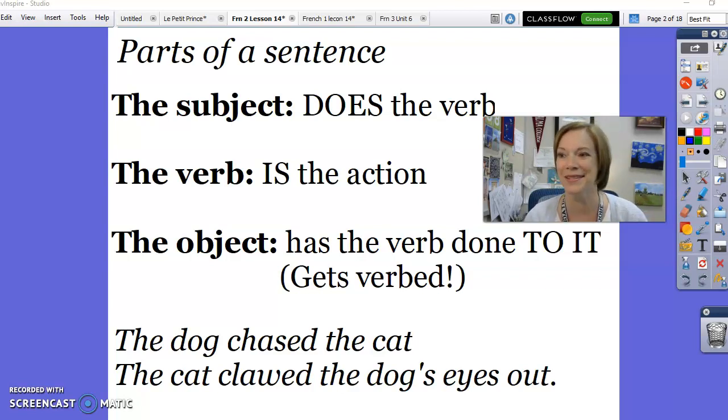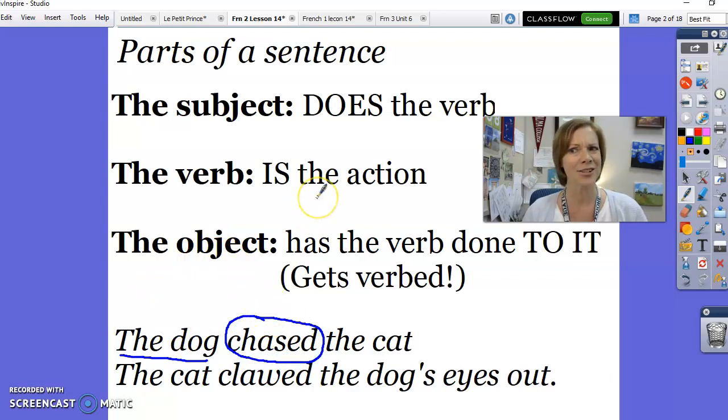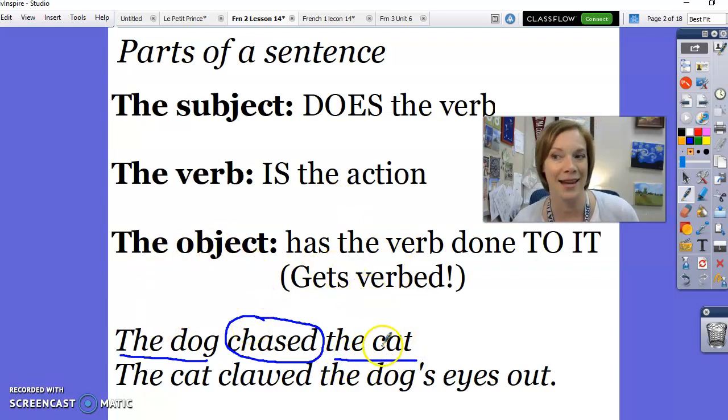So here are some examples en anglais. The dog chased the cat. What is the subject of the sentence? If you said the dog, you are correct because the subject does the verb. What's the verb? What's the thing that the dog did? Chased. That's the verb. The dog chased. What got chased? What's the object of this sentence? The cat. The dog is the subject. Chased is the verb. The cat is the object because it got chased.